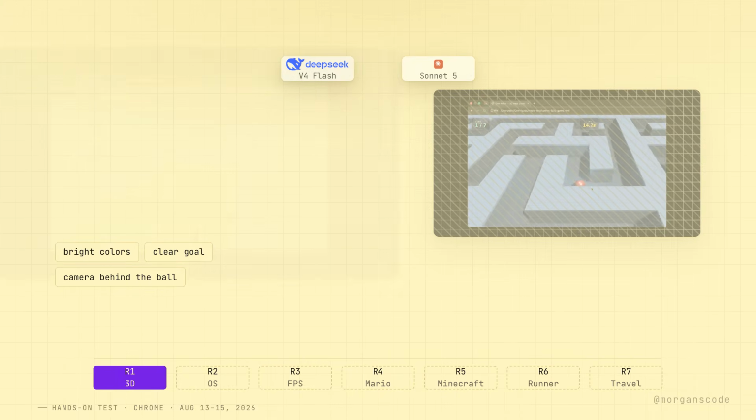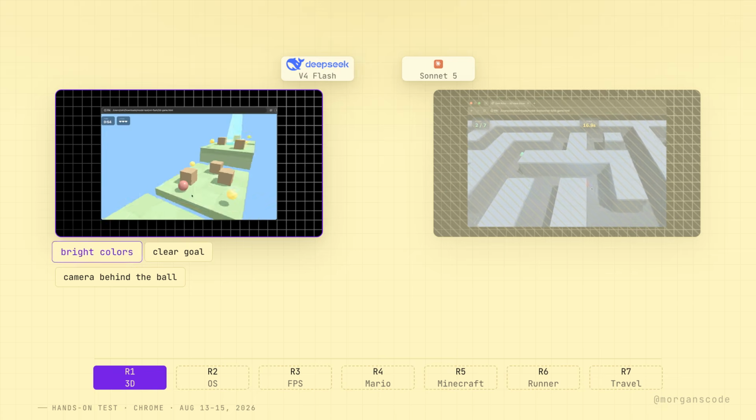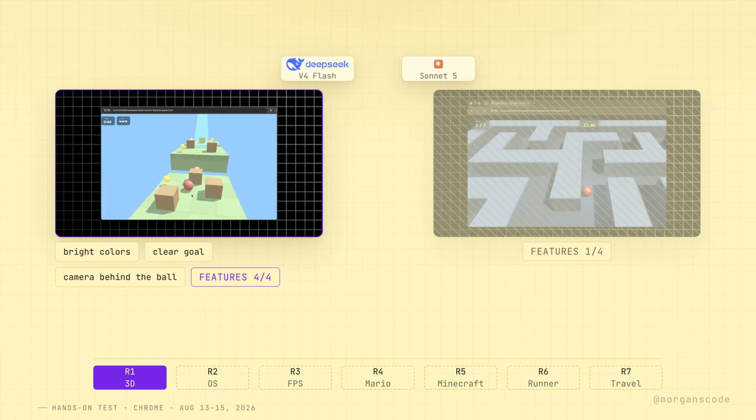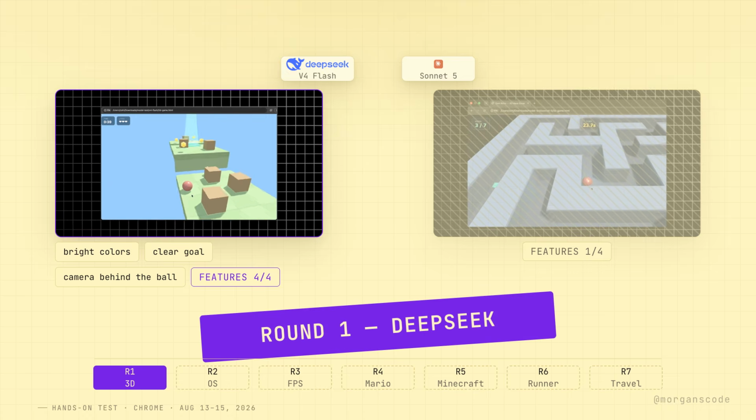But when I played both projects, DeepSeek was clearly better. It looked better, felt more like a complete game, and was more enjoyable to play. Round 1 goes to DeepSeek.